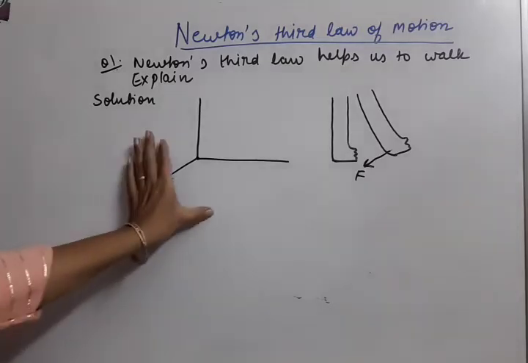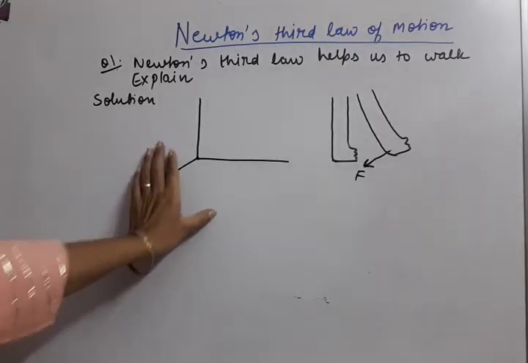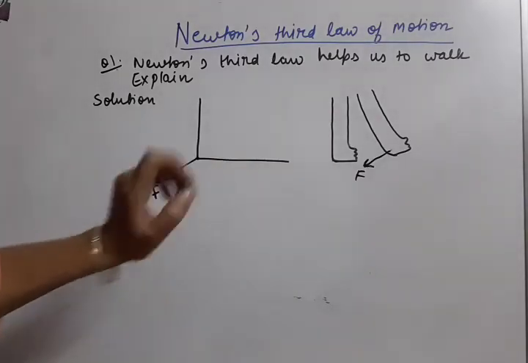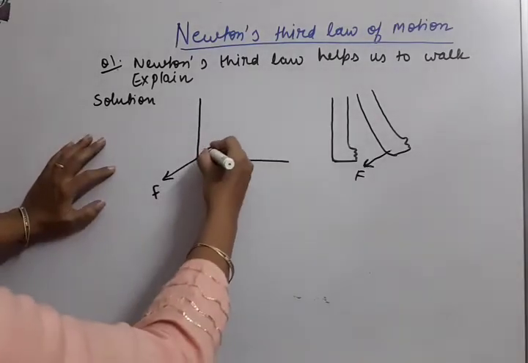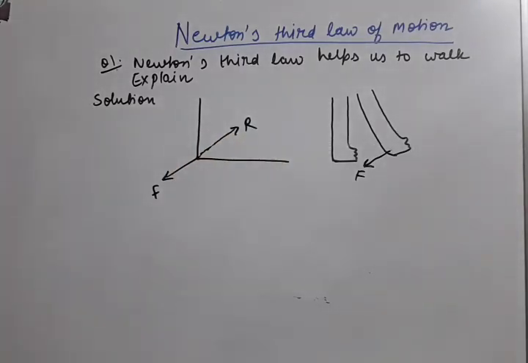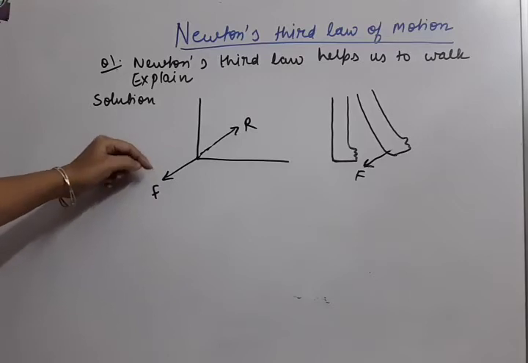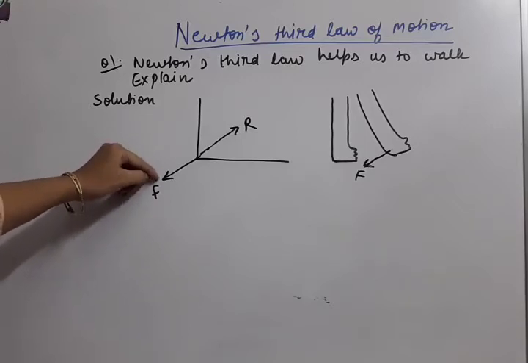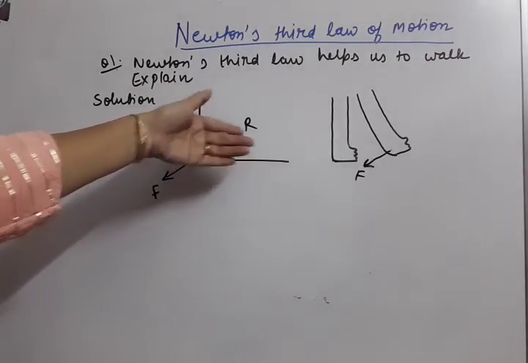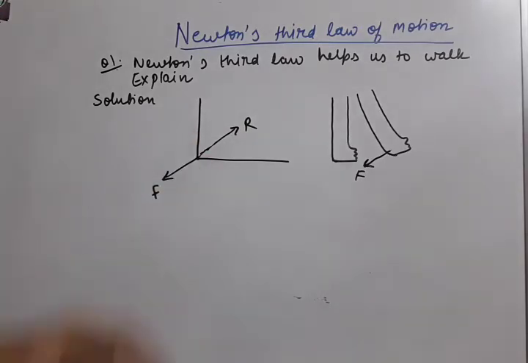Then the ground, if it is rigid, will also apply an equal reaction force to the slanted leg in the opposite direction. So just opposite to it there is the reaction force. F is the action force applied by the slanted leg to the ground, and the ground also applies an equal and opposite reaction force to the slanted leg, that means to the body.